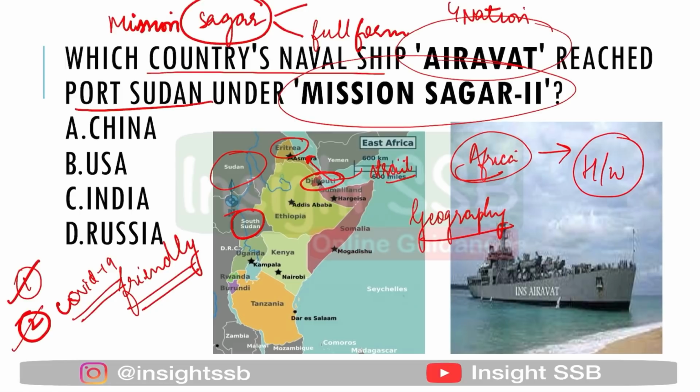और the first one is any kind of natural calamity, be it earthquake, be it cyclone, whatever comes the way, of course India will help under Mission Sagar. So Mission Sagar 2 में कौन सी कंट्रीज इन्वॉल्व हैं? 4 countries हैं, सुडान, साउथ सुडान, एरिट्रिया एंड जिबूटी. ठीक है, और इसमें कौन सी शिप इन्वॉल्व रही है? That is Airavat. ओके, और इसके अंडर 100 टन ऑफ फूड एड दी गई है to all these 4 nations.